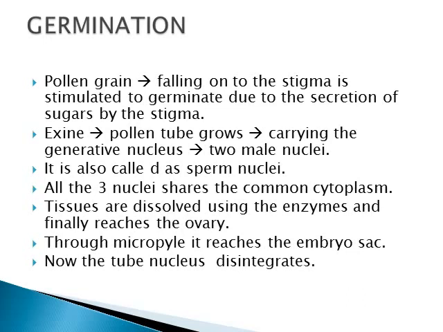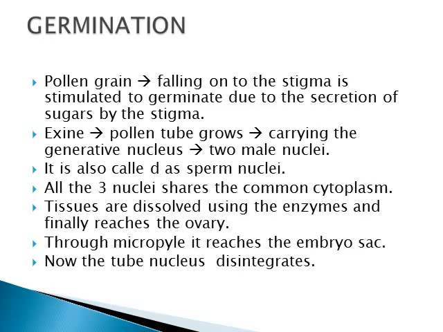The pollen tube grows out of the exine, carrying the generative nucleus and the tube nucleus. The generative nucleus is going to divide into 2 male nuclei. These male nuclei are also called sperm nuclei. All the 3 nuclei share the common cytoplasm. Here the tissues are dissolved using enzymes, and finally it is going to reach the ovary.